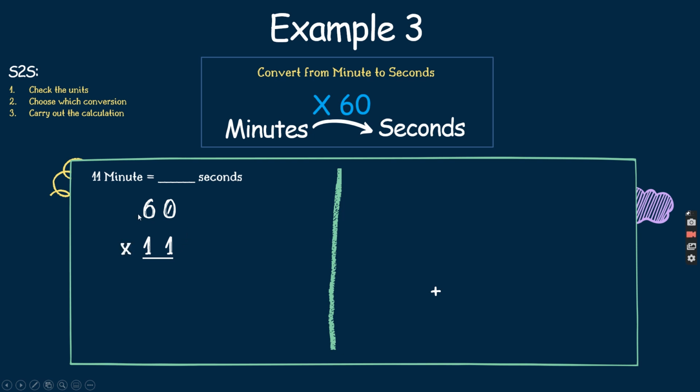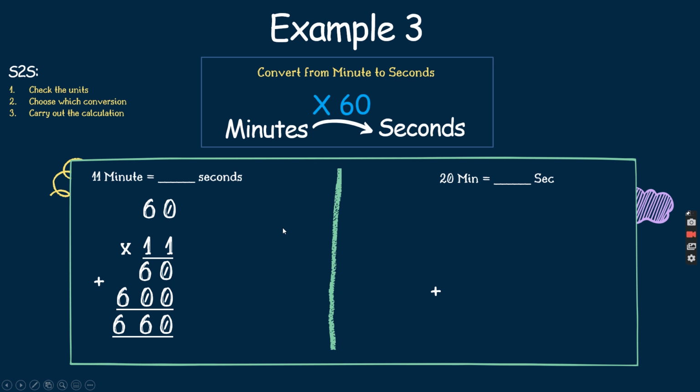Okay, so we're going to multiply these two numbers. So 0 times 1 gives 0. 1 times 6 gives 60. There you go. And then for the next row, the second row right over here, we all know that we need to put a space or put a 0 here. So we're going to put that 0 first, and then we're going to continue with our multiplication. So 1 times 0 is 0. 1 times 6 is 6. And then we're going to plus, and that gives us 0 plus 0 is 0. 6 plus 0 is 6, and 6 goes down, so the answer is 660 seconds.